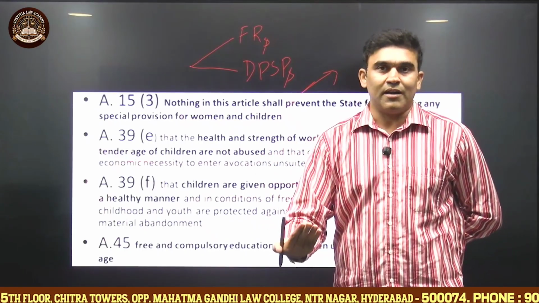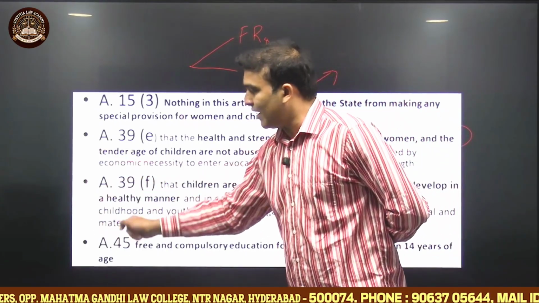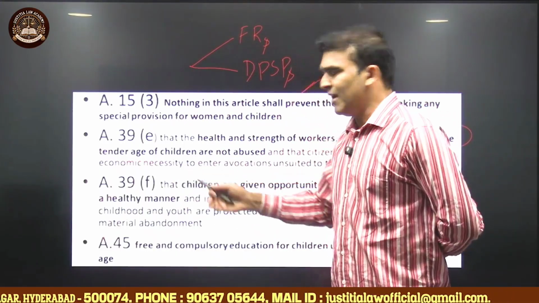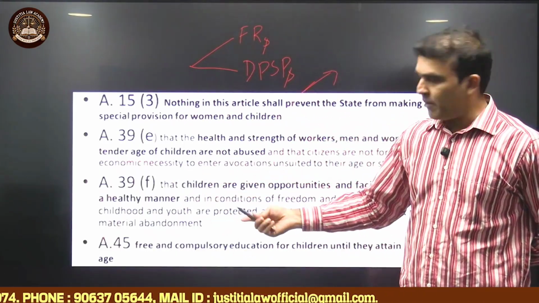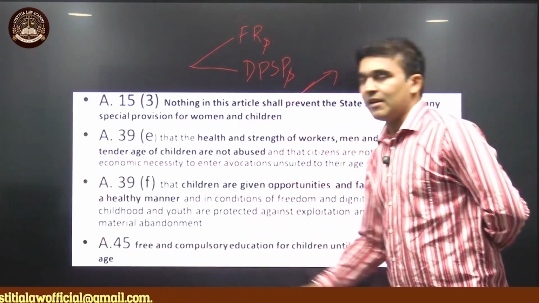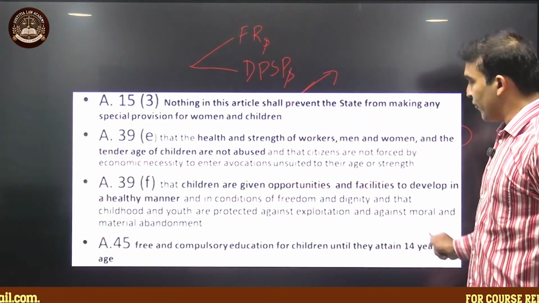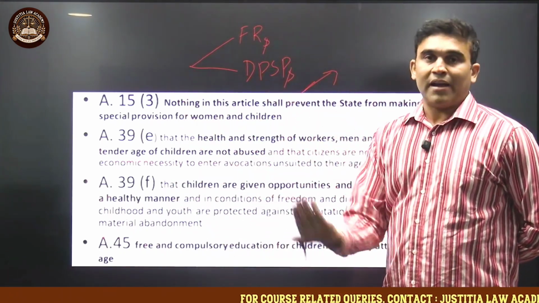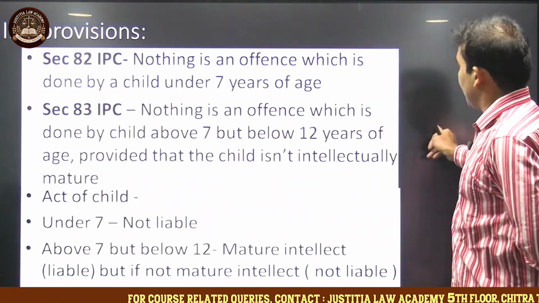So even the rights of the child, to cover a particular dimension. And finally we have our DPSP, which specifically asks the state to provide free and compulsory education until the age of 14 years is achieved. So these are the constitutional background of the act.